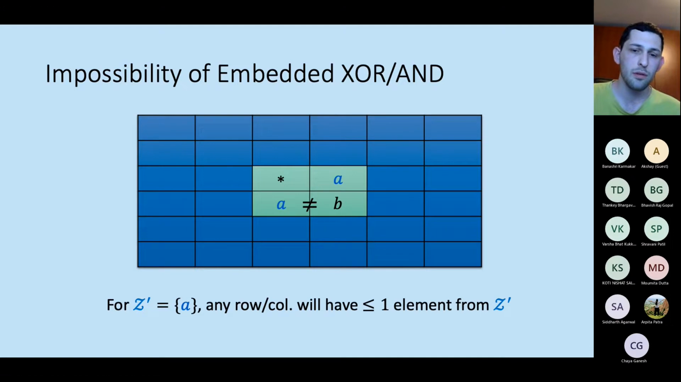So why does this work? First of all, notice that this rectangle has an output from the set Z prime, which is the value A, and has a value outside of Z prime, which is B. And second, notice that any row or column, regardless of where you look, will have at most one element from Z prime. So the two conditions that we had from the previous slides are satisfied. We can apply the lemma, and therefore the attack will succeed. Therefore, this function cannot be computed with perfect security.